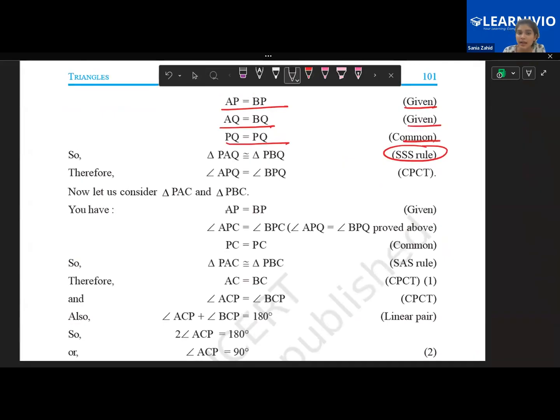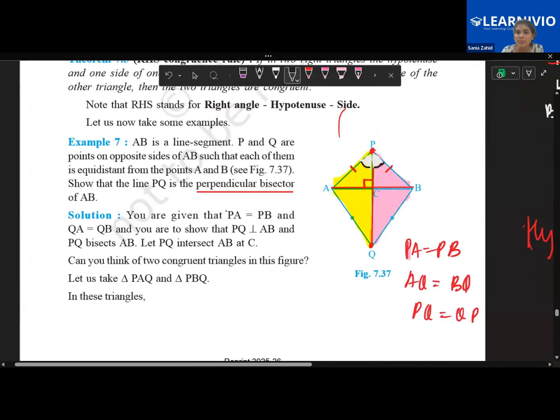They tell you to take triangle PAC and PBC. So where is triangle PAC? Now you have to take only this triangle, take only this one and this one. And now tell me, children, can I prove them to be congruent? Yes. Can I prove them?